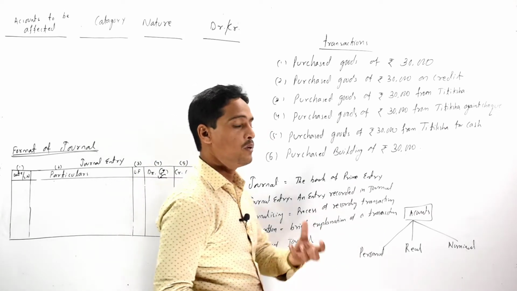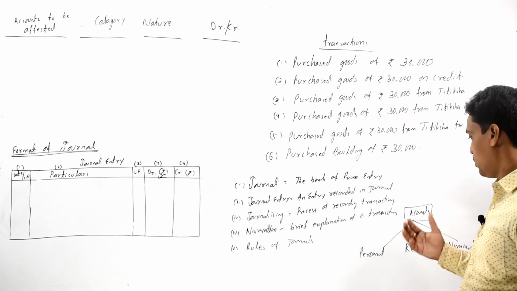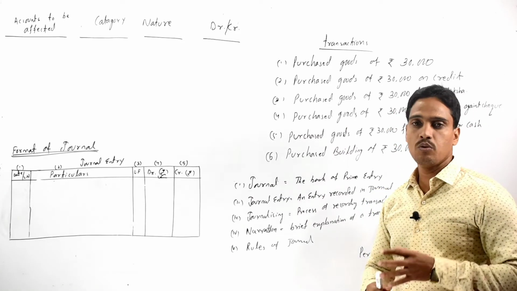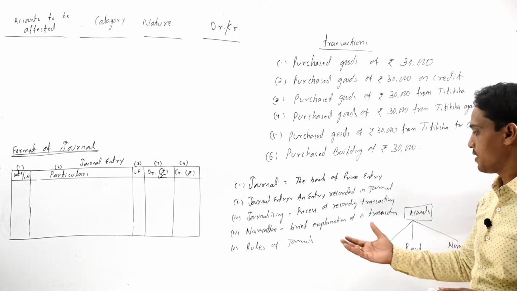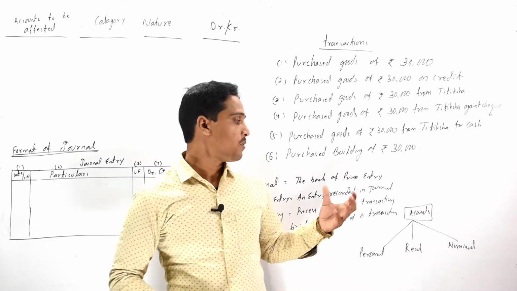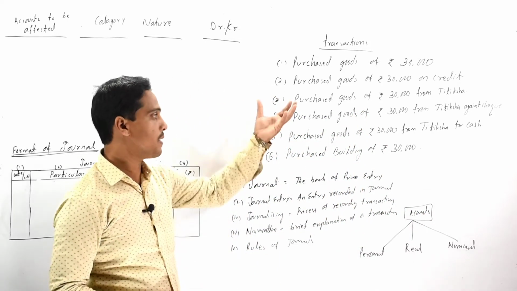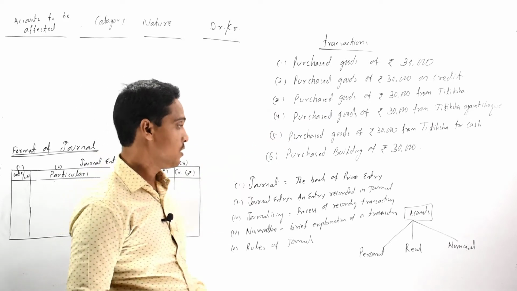So when we pass journal entries, we must follow the golden rules or modern rules of journal entries for various transactions.